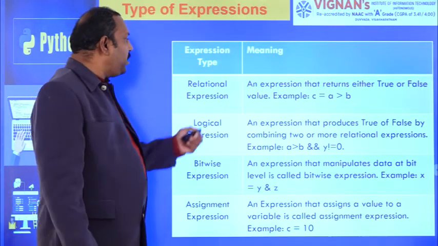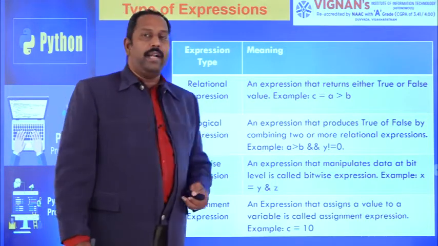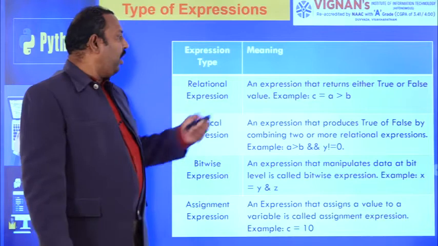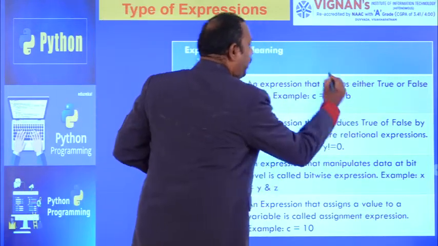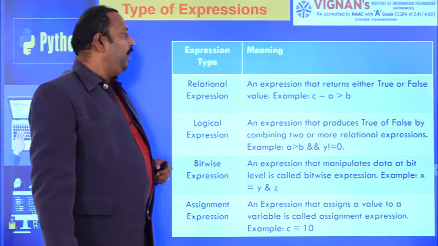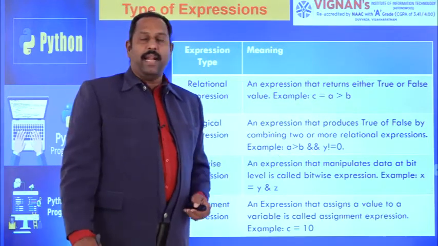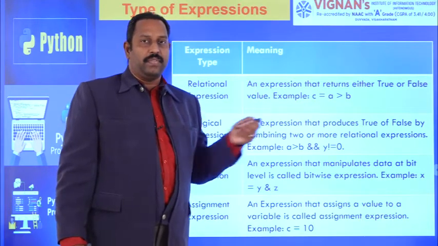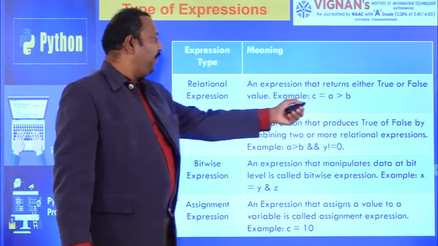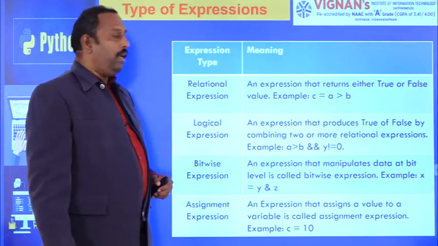The next one is a relational expression. An expression that returns either a true or false value is called a relational expression. For example, here c equal to a greater than b. If a is greater than b, then it returns the true value. If a is not greater than b, it returns the false value. This type of expression is called a relational expression.